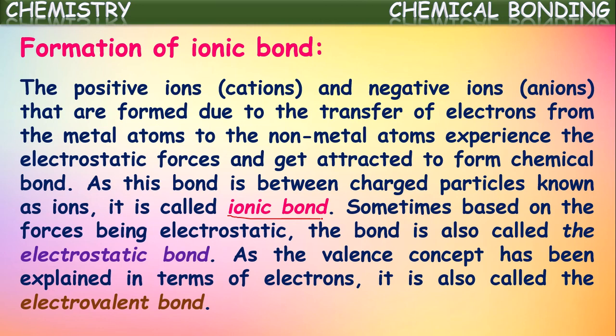And as the valence concept has been explained in terms of electrons, this ionic bond is also often called electrovalent bond. So these are all different names for ionic bonds based upon its properties. As it is the bond created between oppositely charged ions, it is called ionic bond. As there are electrostatic forces created between them, it is called electrostatic bond. And as valence has been explained in terms of electrons, it is also called electrovalent bond.